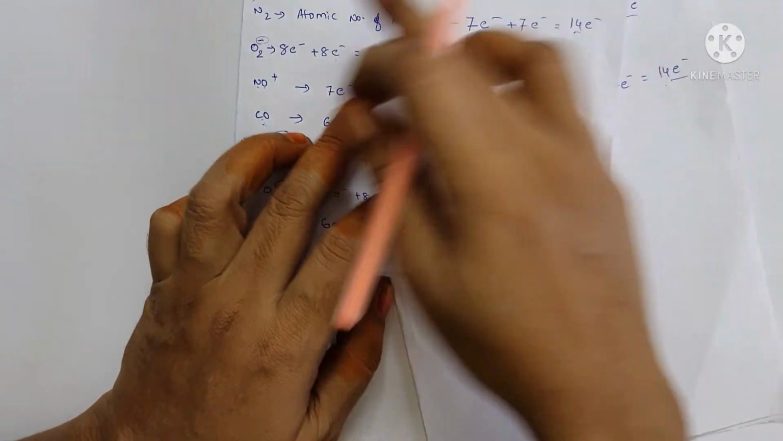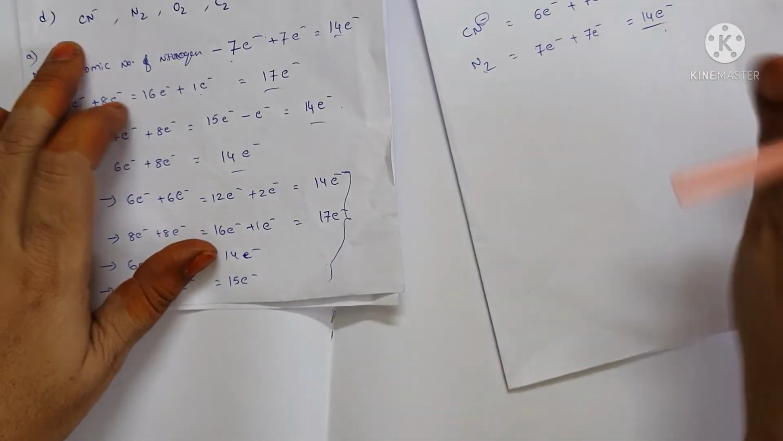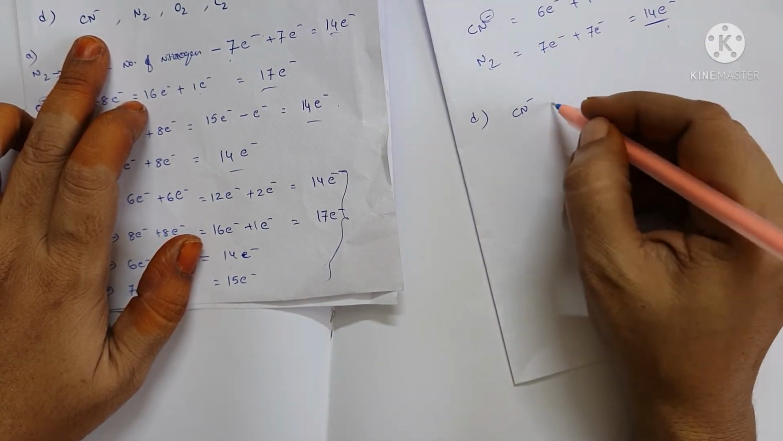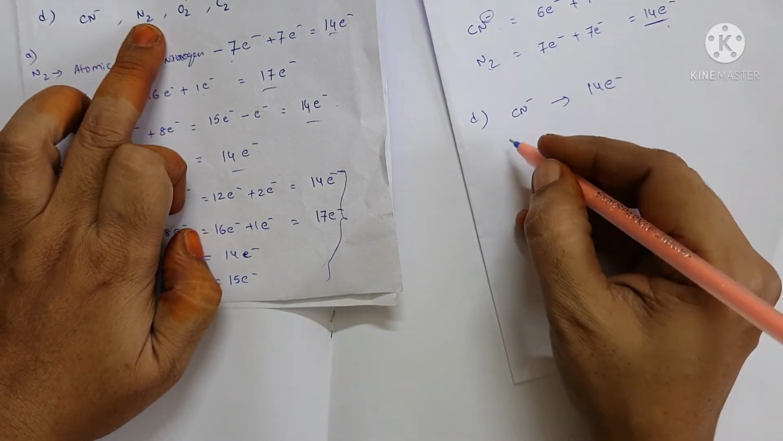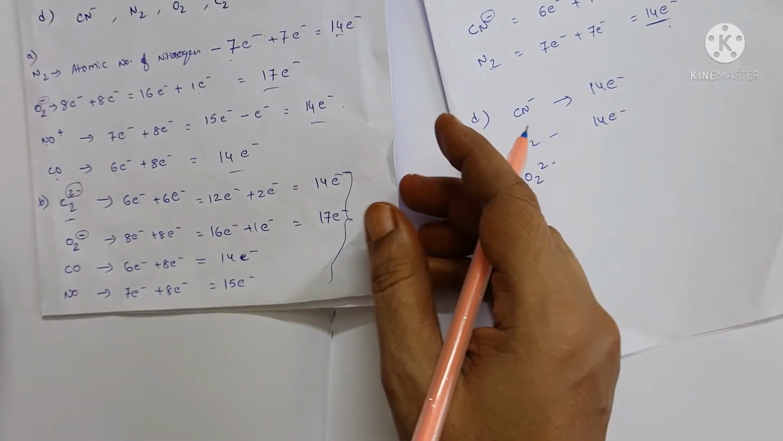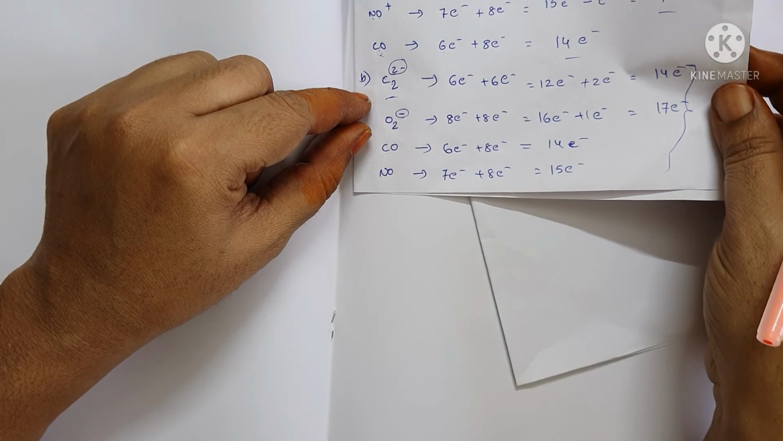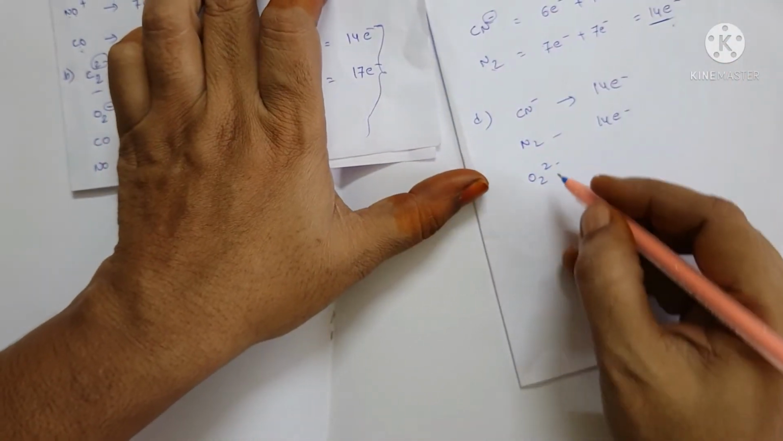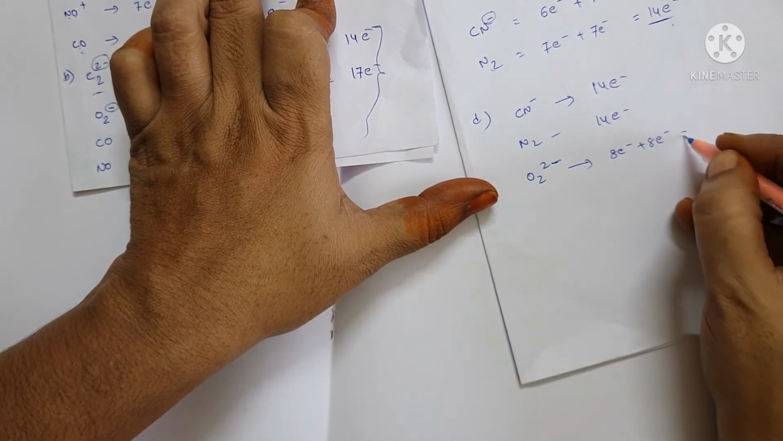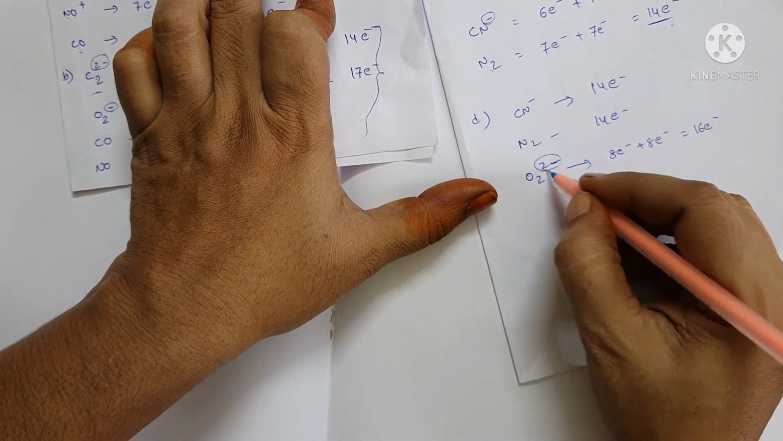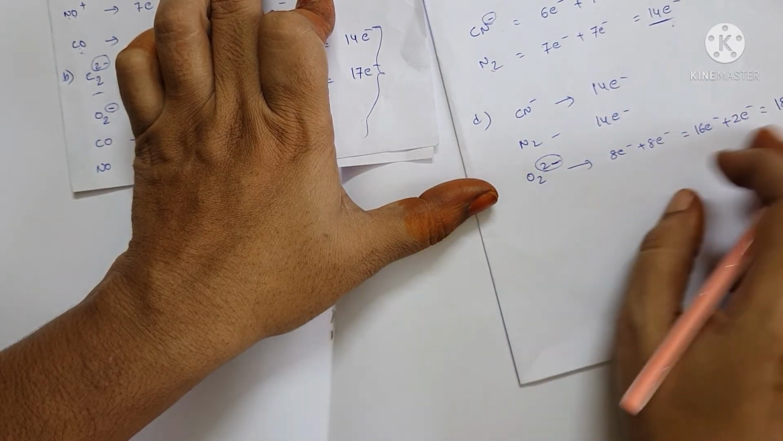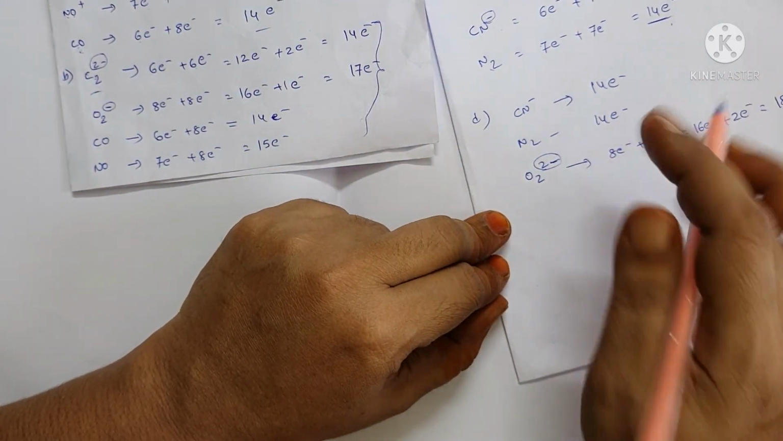If you have any doubt, we will also check the D option. What is D? CN minus. Already we checked the CN minus: 14 electrons. And N2 also has 14 electrons. Previously we did O2 minus only; here we will check O2 2 minus. Oxygen 8 electrons plus 8 electrons gives rise to 16 electrons, and 2 minus charge means plus 2 electrons. We are getting 18 electrons. From here we can say that these are not isoelectronic.